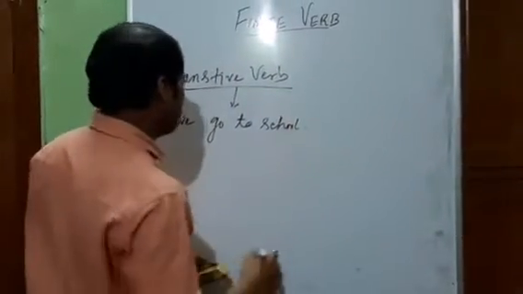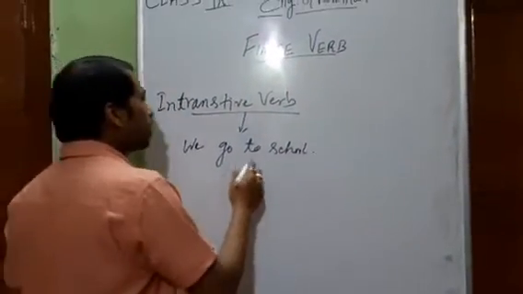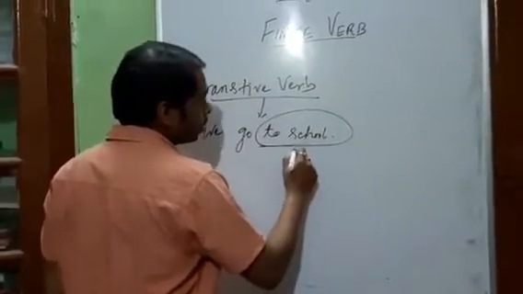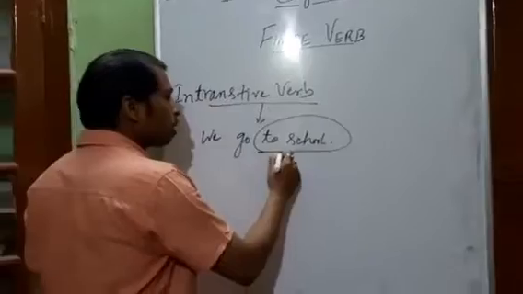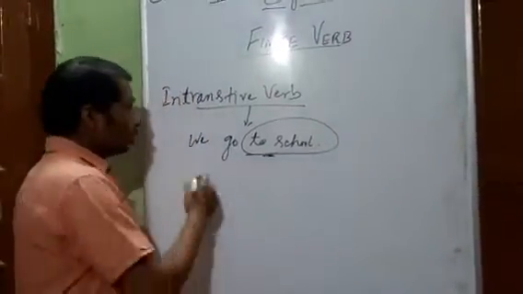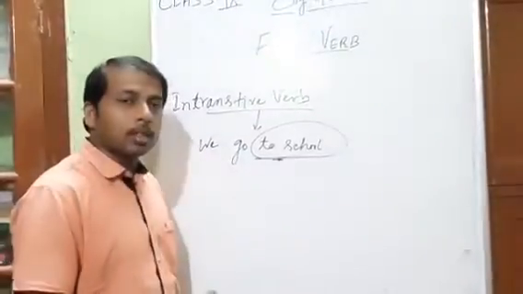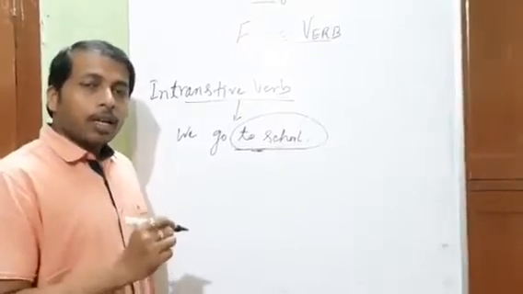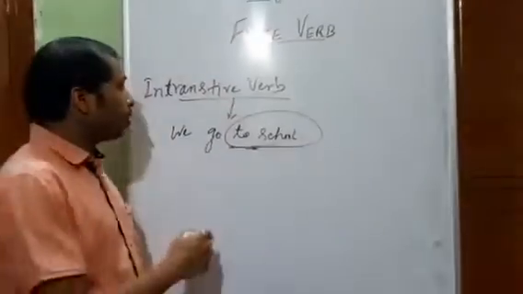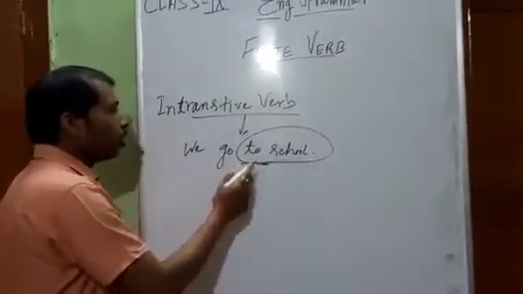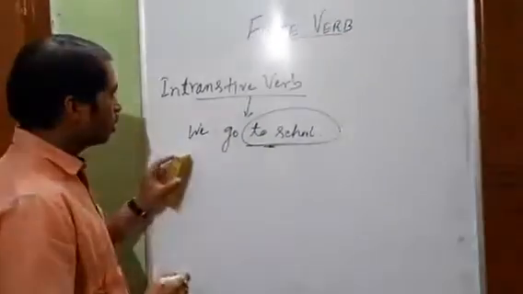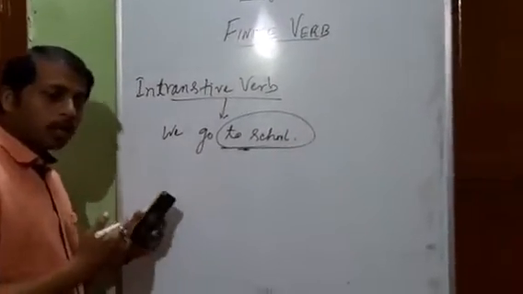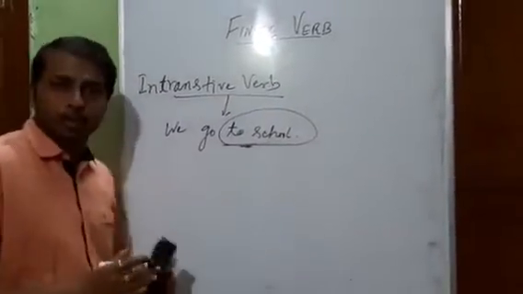We go to school. In this sentence, we do not have an object. Now, to school cannot be regarded as an object. Why? This is not the answer of what or whom. We go what? We go whom? We don't have the answer. This is the answer of where. So, not satisfied. If we get the answer of what or whom, then only we can say the verb to be transitive. Now, here we go to school. Intransitive in nature. Because action is happening, but no action is getting transferred from the doer to the receiver.